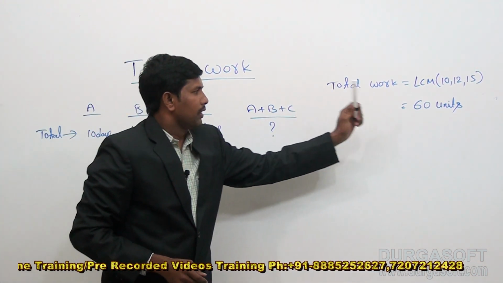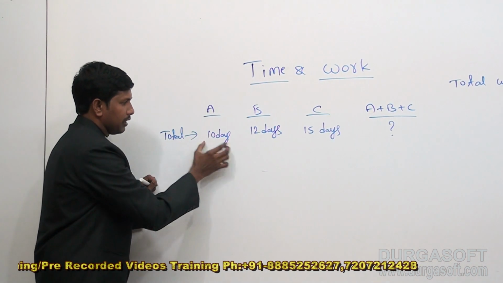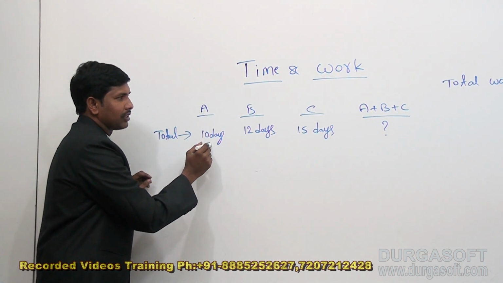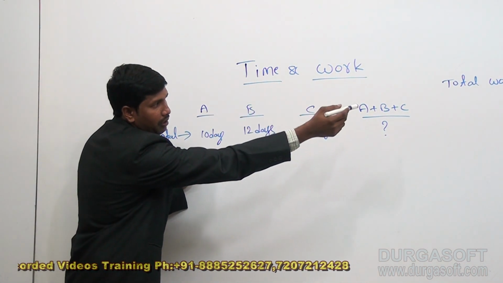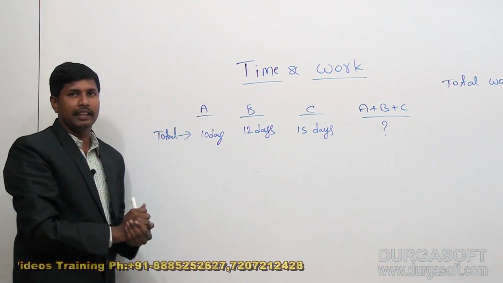Now the total work is 60 units. Once again, if you look at this information, A can complete the task in 10 days. That means the total work of 60 units will be completed by A in 10 days.